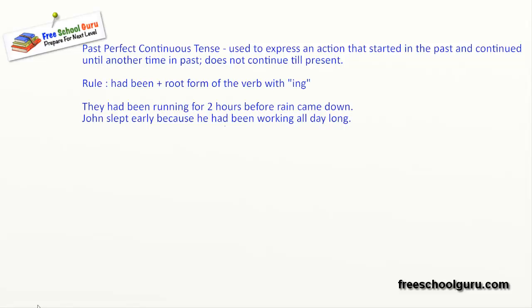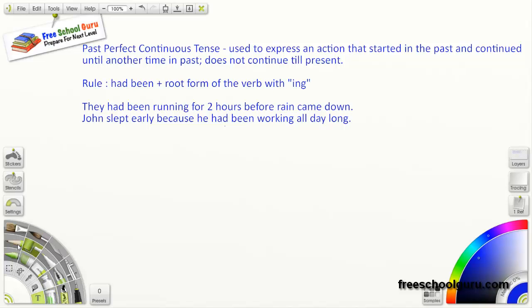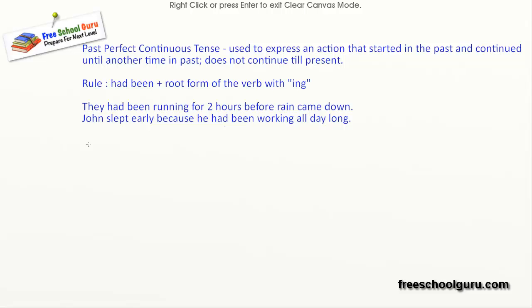If we try to explain, in the first one we said, they had been running, which meets the rule, had been running for 2 hours. This is the duration. So they had been running for 2 hours. When? Sometime in the past, before rain came down. So there are two actions.